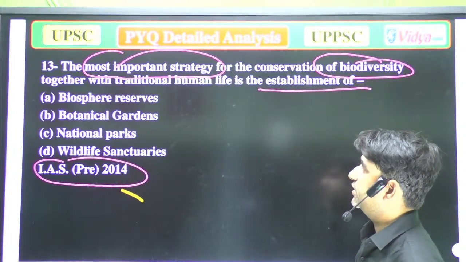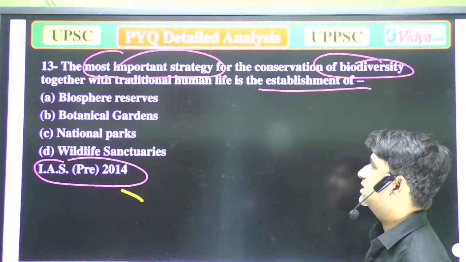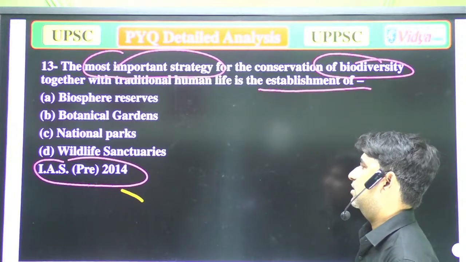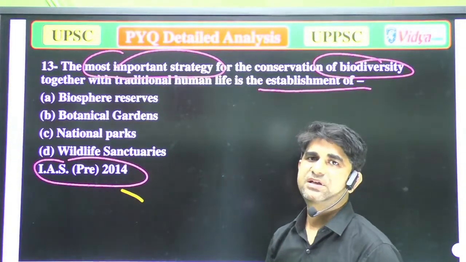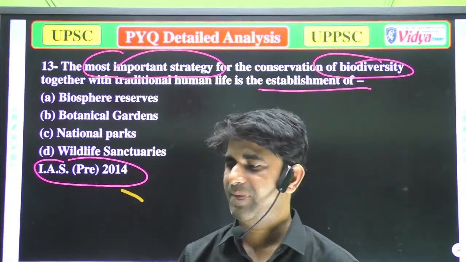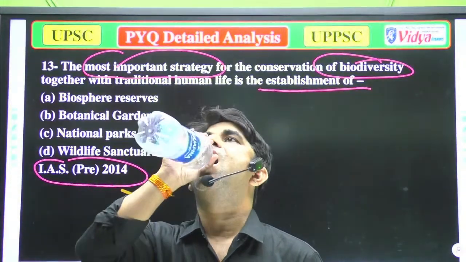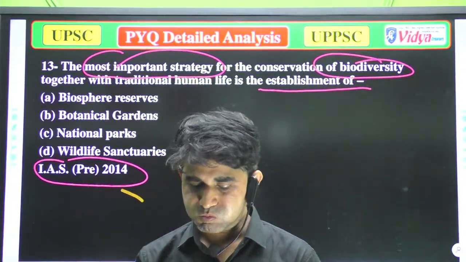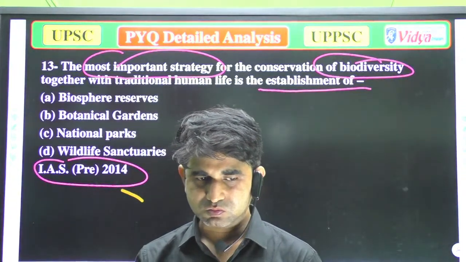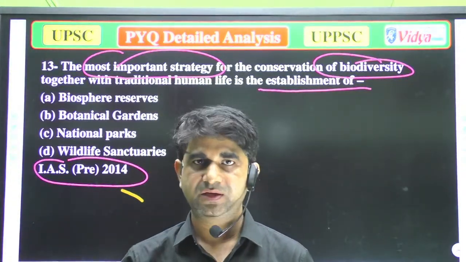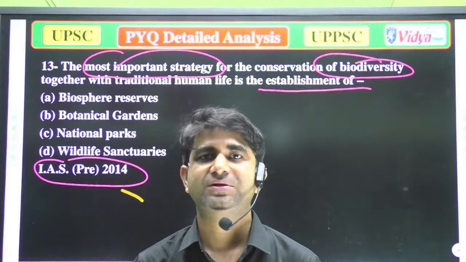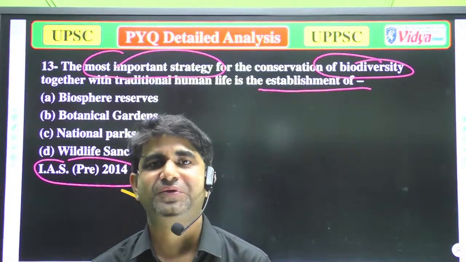A, biosphere reserve, B, botanical gardens, C, national parks, and D, wildlife sanctuaries. Everyone, please answer that question. Try to answer these questions. These are mandatory for everyone.